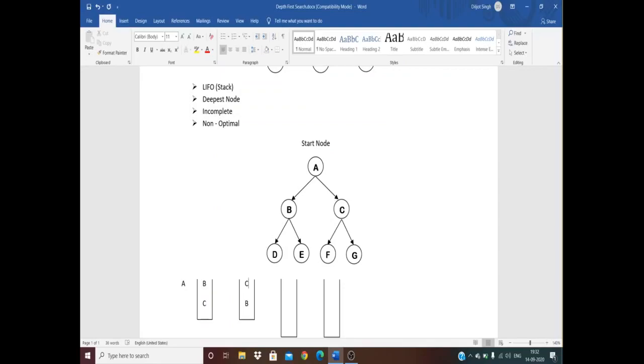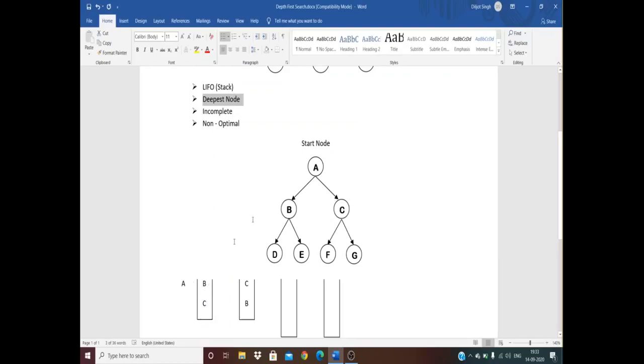Whereas breadth first search works on the shallow node, right? So DFS works on the deepest node. It means it goes from A to B, B to D, the deepest node, or A to C, C to G. Any pattern we can follow. Suppose I follow this one.